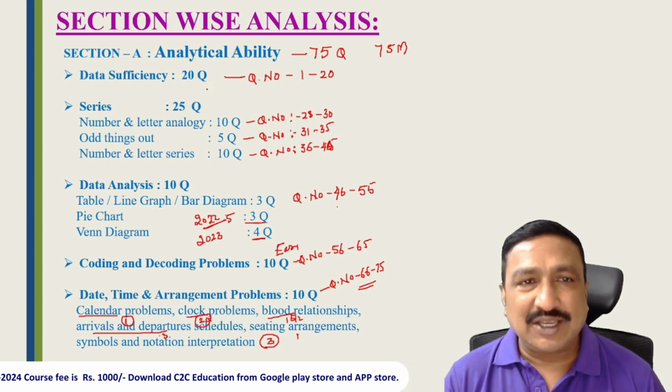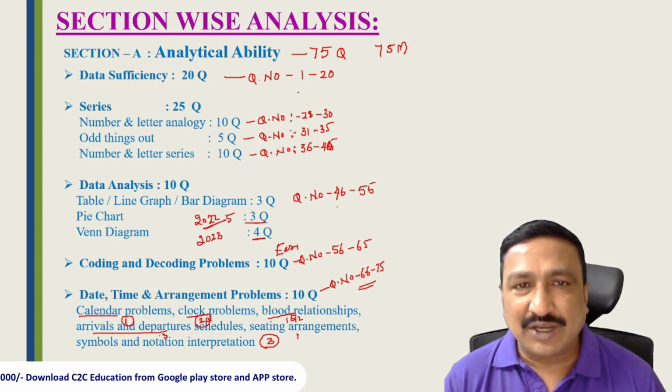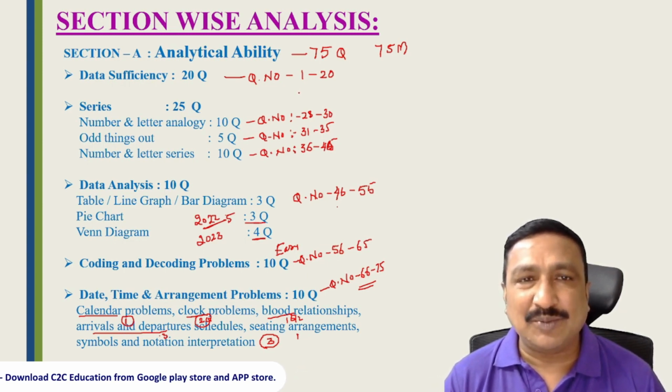Or otherwise, if you don't know anything in data sufficiency, keep all the first options. 5 C, the third option, we can finish these 20 questions within 5 minutes. If we keep all our C options, minimum 8 questions or 10 questions will be correct.